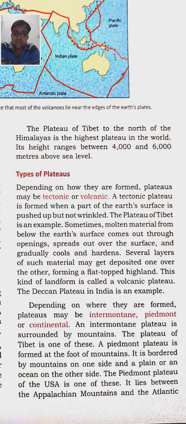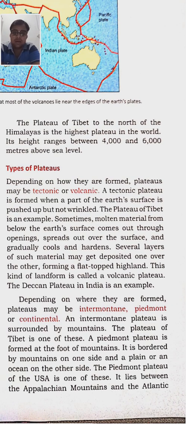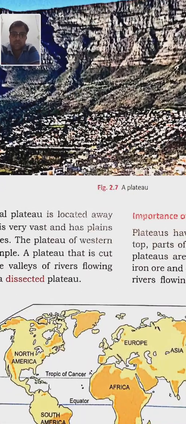The Piedmont plateau is formed at the foot of the mountain. It is bordered by mountains on one side, and from the other side it may be surrounded by a plain or an ocean. The Piedmont plateau of the USA is one example of this. It lies between the Appalachian Mountains and the Atlantic Ocean.